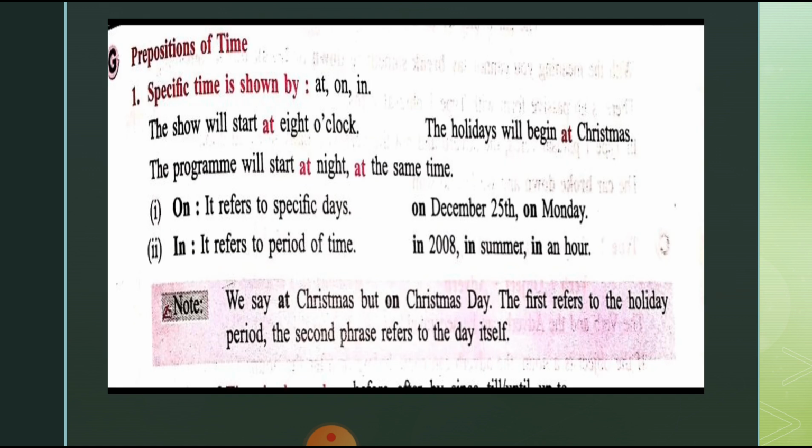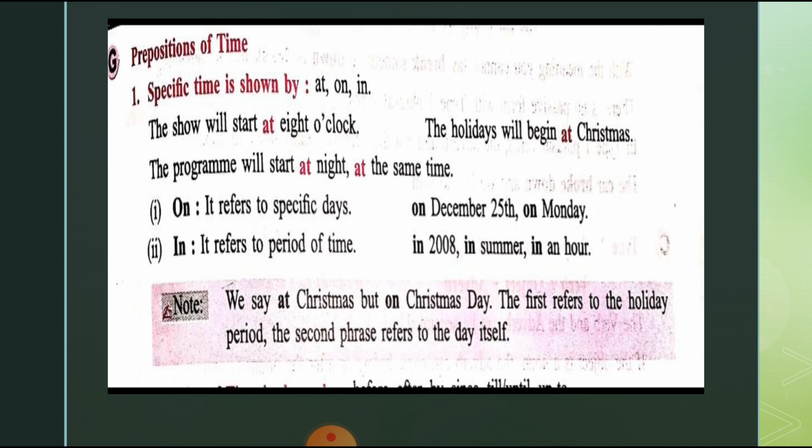Now we will see the preposition of time. The specific time is shown by what? At, on, in. We use the prepositions at, on, in. First of all, we'll see at. The show will start at 8 o'clock. The holidays will begin at Christmas. The program will start at night. At the same time, at is a preposition of time.